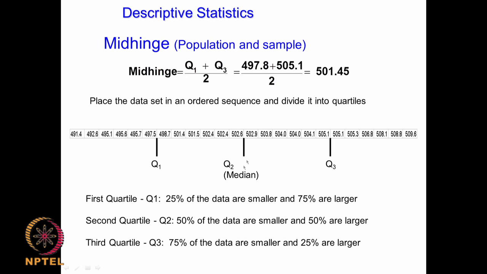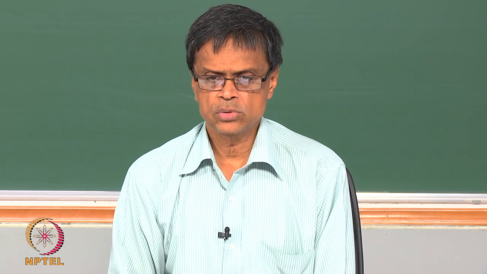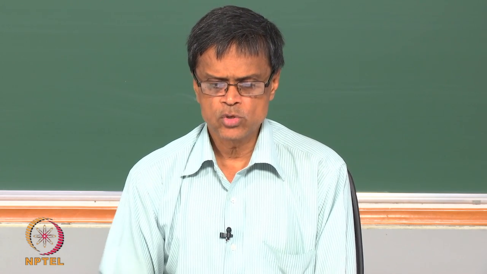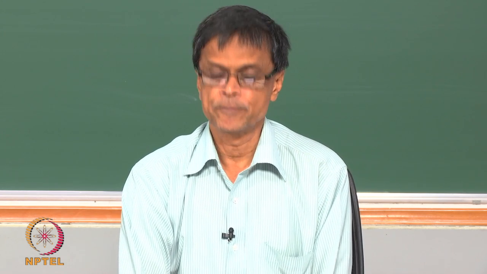So mid hinge is nothing but the middle point, that is Q1 plus Q3 divided by 2. In this particular case we have this here, okay, and we have this here, take an average, it comes to 501.45. So generally the quartiles are very useful to determine whether the data set is uniformly distributed or is it skewed in one particular range, whether Q1 is not the same as Q3, maybe it is skewed, and so on actually. That is the advantage of looking at the quartiles in a data set.